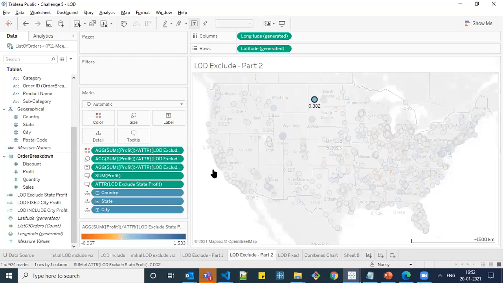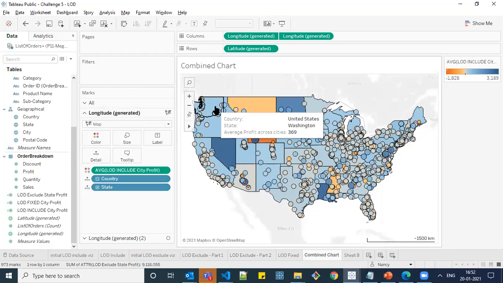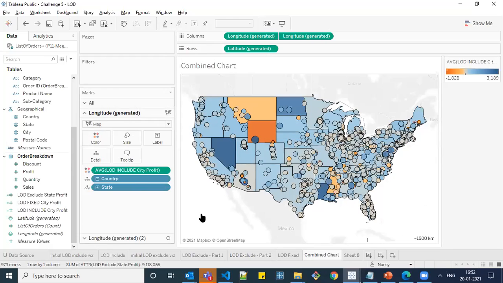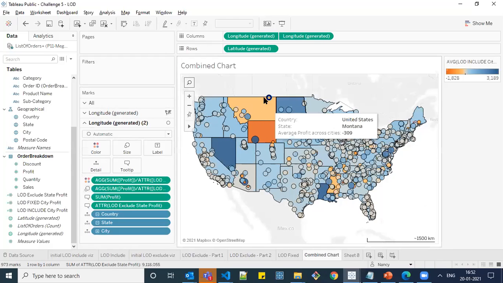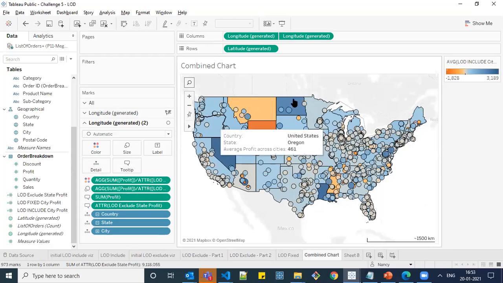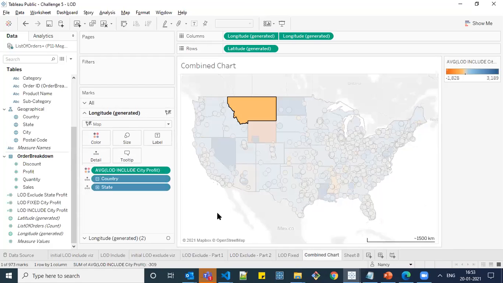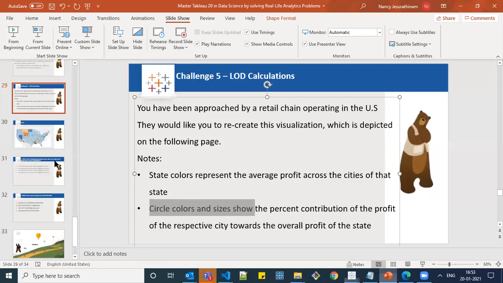So if you combine the chart, you will get a similar view. Here you could see that these colors represent the profit at the city level, and these sizes and shapes represent the percent of sum of profit over the entire city level divided by the individual city level value. So these colors and shapes indicate those values. So this is the corresponding requirement.